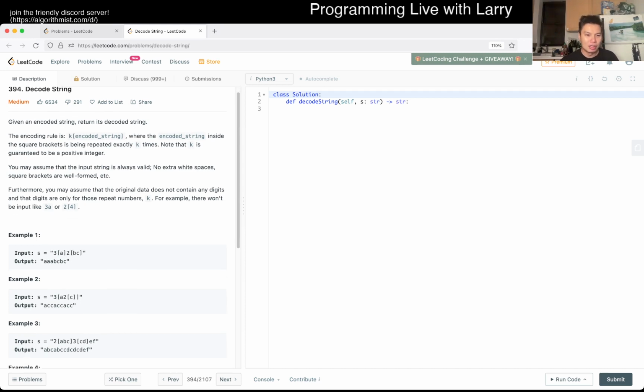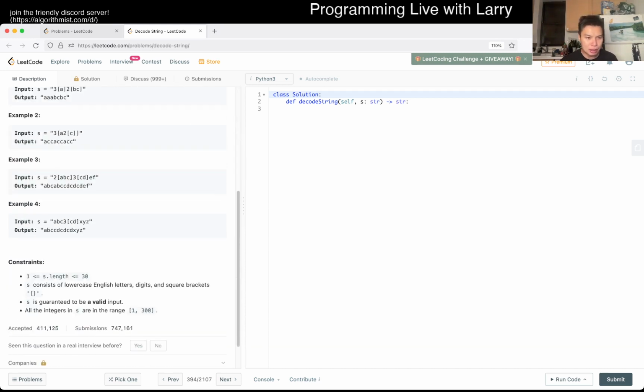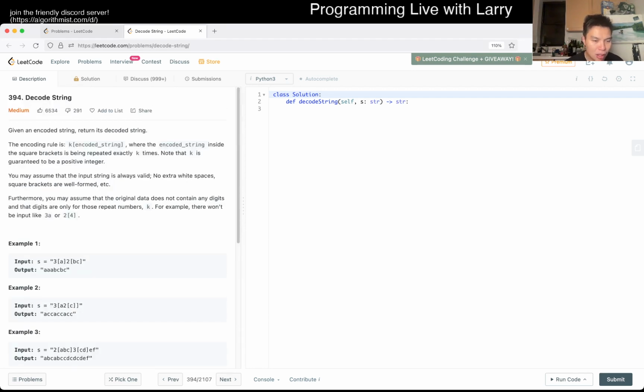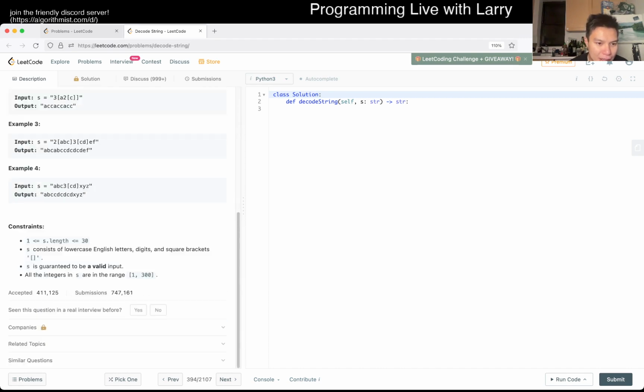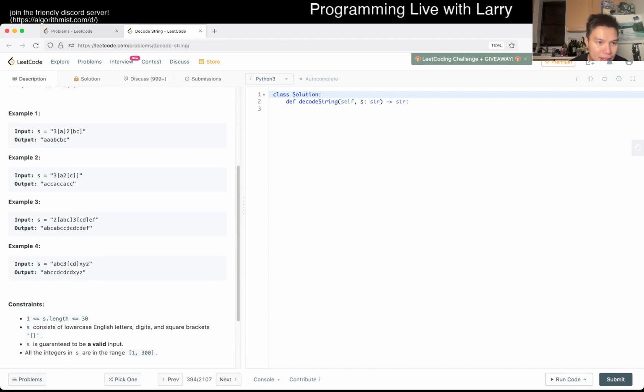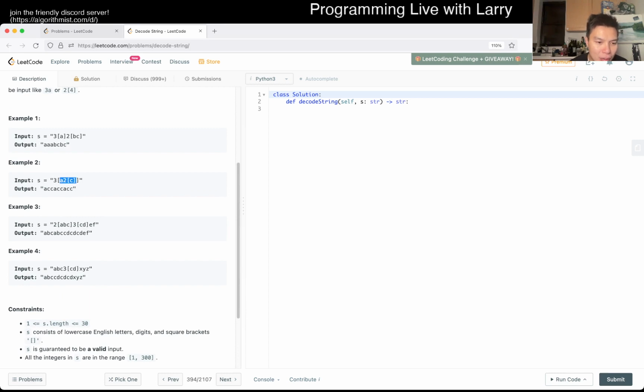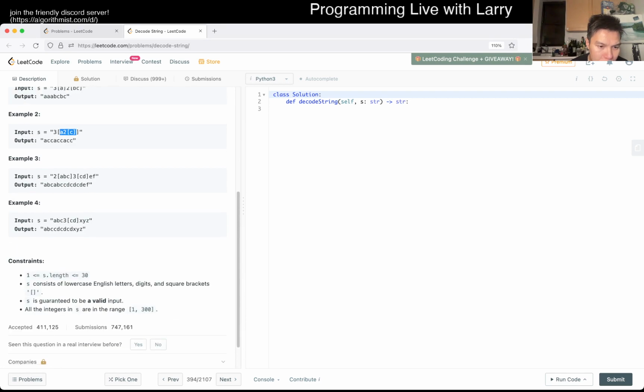Okay, that seems pretty straightforward. Maybe. What does this mean? So then you have K and then this encoded string. Are there any loopy ways? Like, okay, so there is. Okay. I mean, I think so.